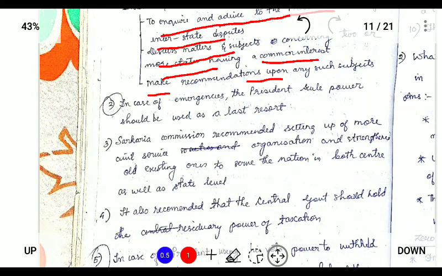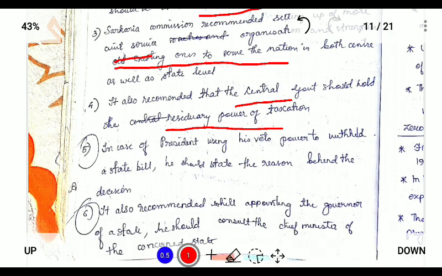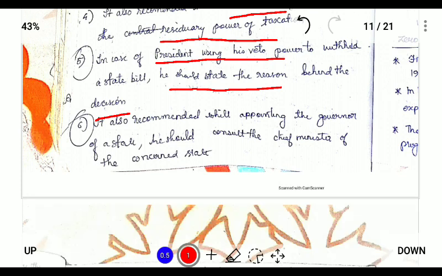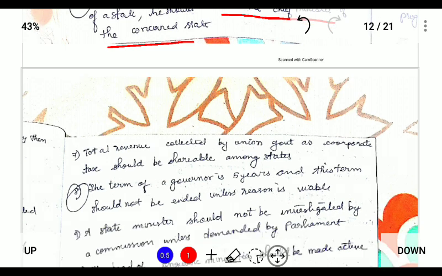And some of the recommendations are that the president's rule power should be used as a last resort, and the Sarkar Commission recommended setting up more civil service organizations and strengthening the existing ones to serve the nation. And it also recommended that residual power should be provided with the center as it is. And the president, when using the veto power, must tell the state the reason behind the decision, and while appointing the governor of a state, he should consult the chief minister of the concerned state, and the total revenue collected by the union government should be shared between the states.